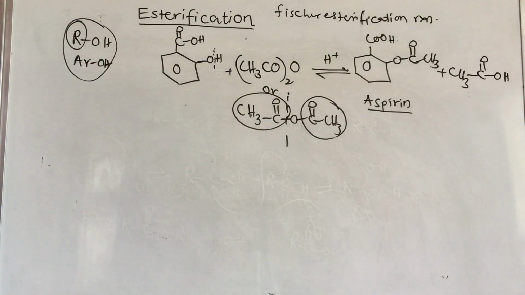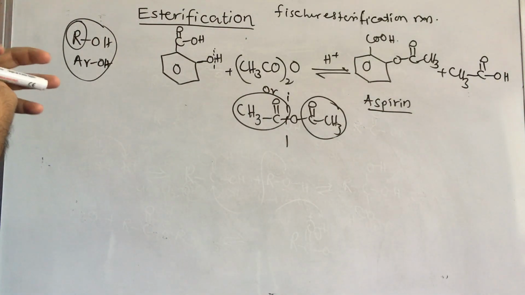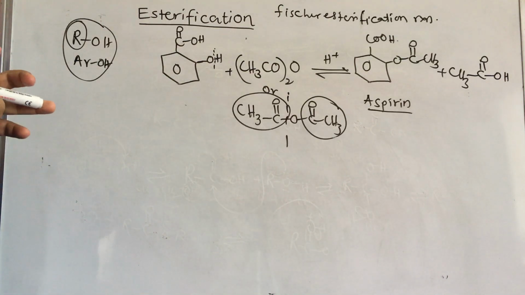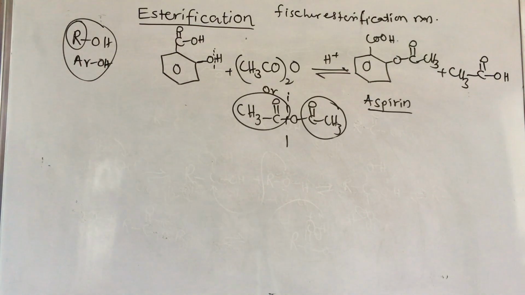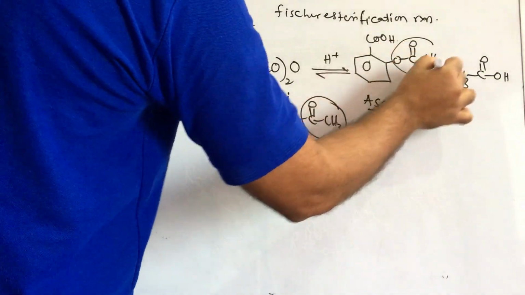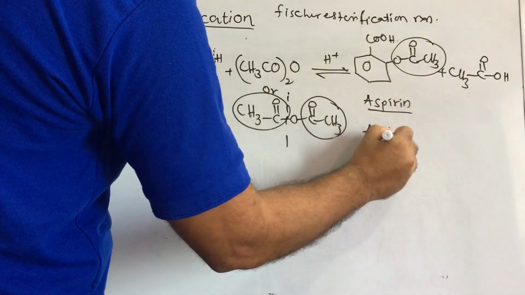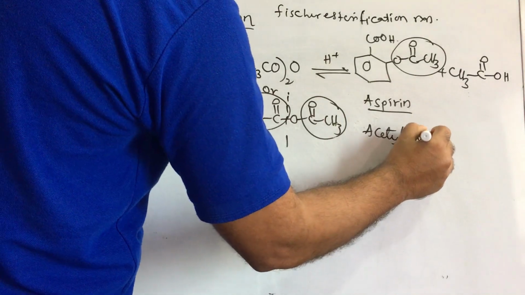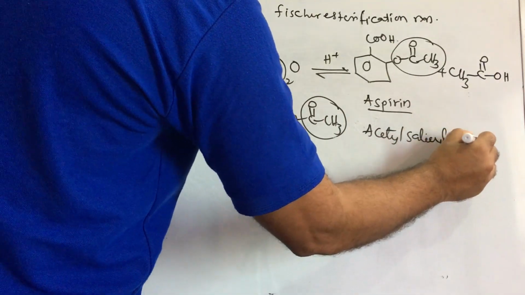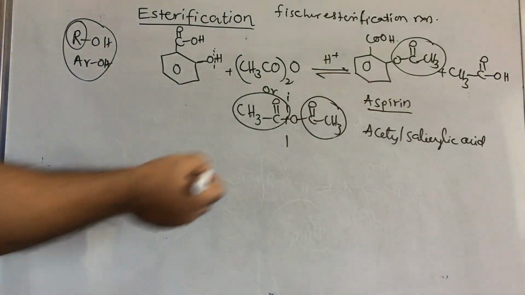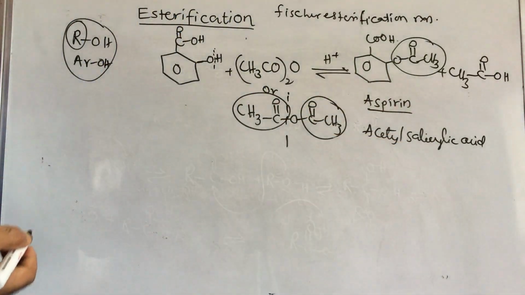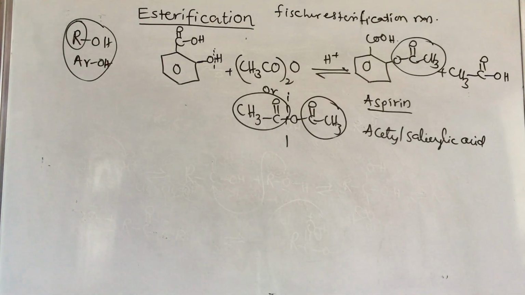Aspirin is one of the good medicines. It acts as an analgesic, antipyretic, and anti-inflammatory medicine. It is also known as acetyl salicylic acid, where this is the acetyl group. The common name is aspirin. Acetyl salicylic acid is also a common name. Now, this is the preparation of aspirin. It is a very important question for board level and competitive level, and they may ask it.